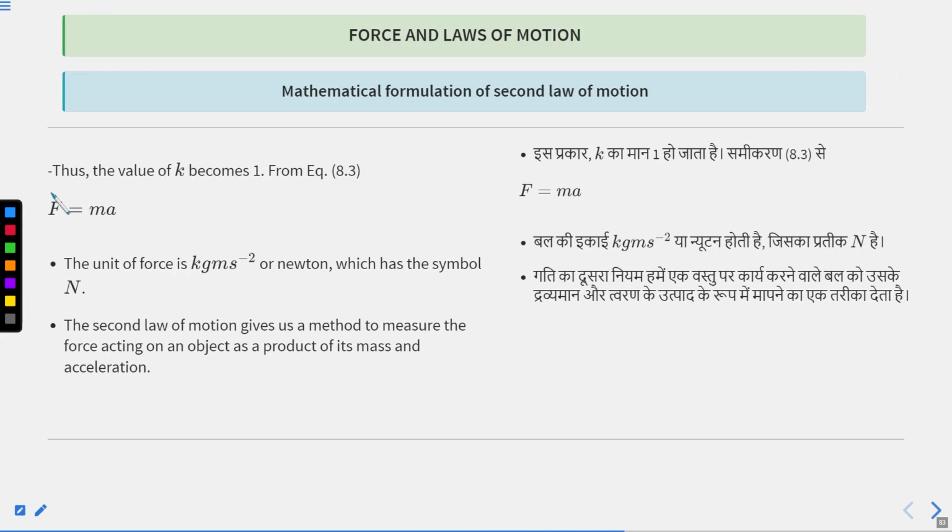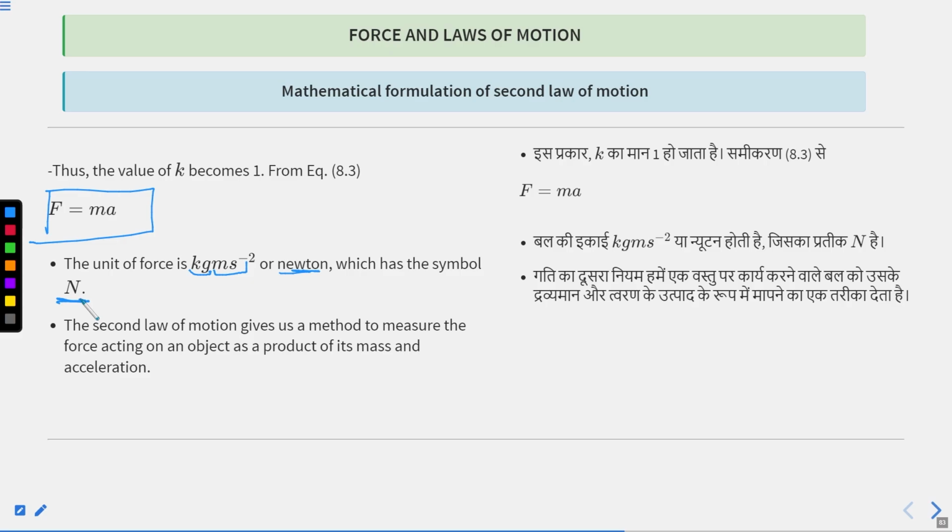So when k becomes 1, then force is equal to ma. Now let's calculate the standard unit of force. We know that the unit of mass is kg and the unit of acceleration is meter per second square. But the standard unit of force is named after the scientist Newton. So the unit of force is Newton and its symbol is capital N. So the second law of motion tells us how we can calculate how much force we have applied on an object. And the formula is just mass times acceleration of that body.